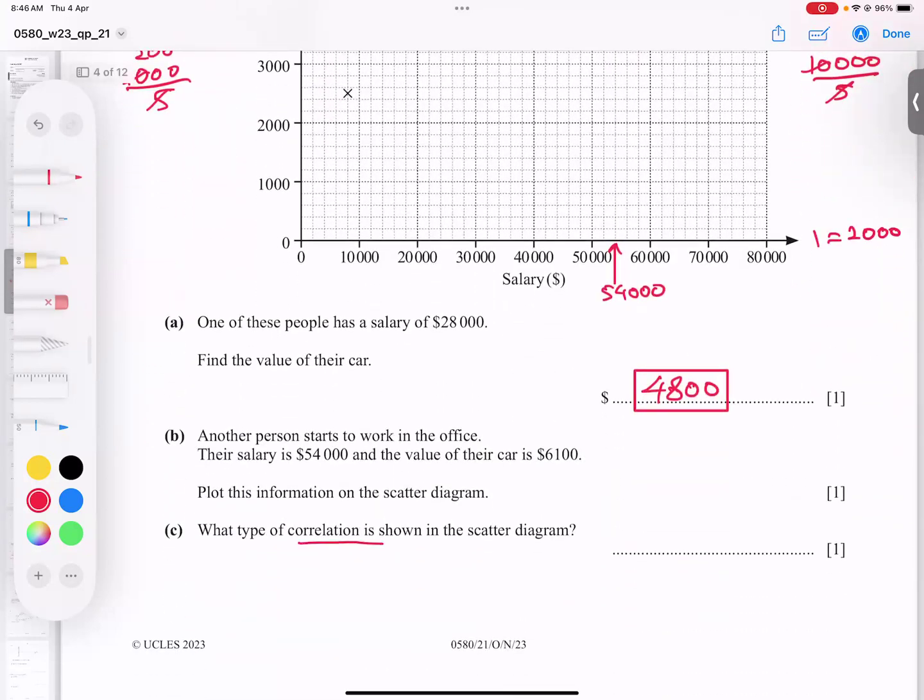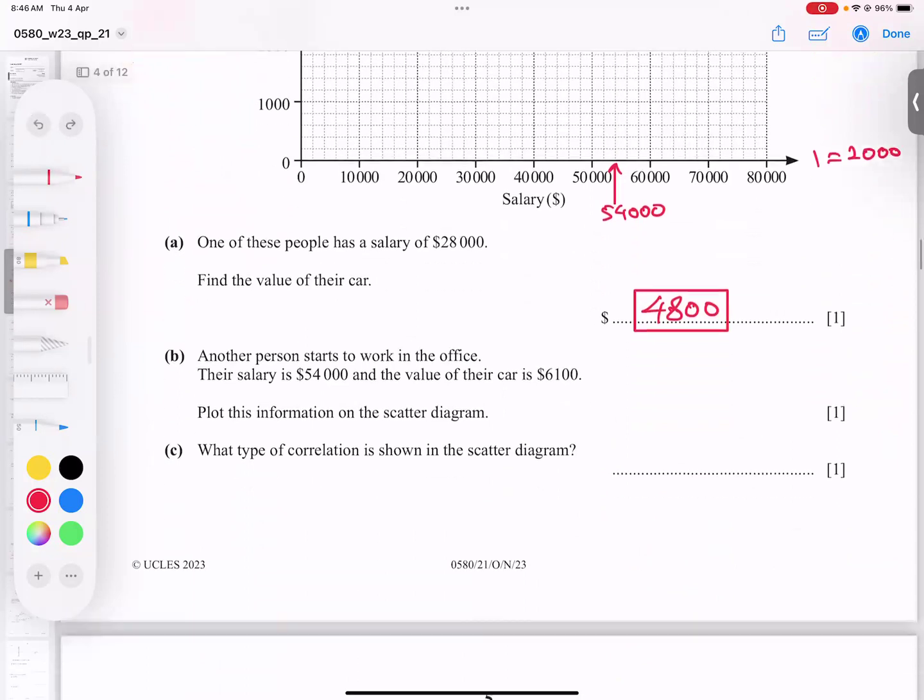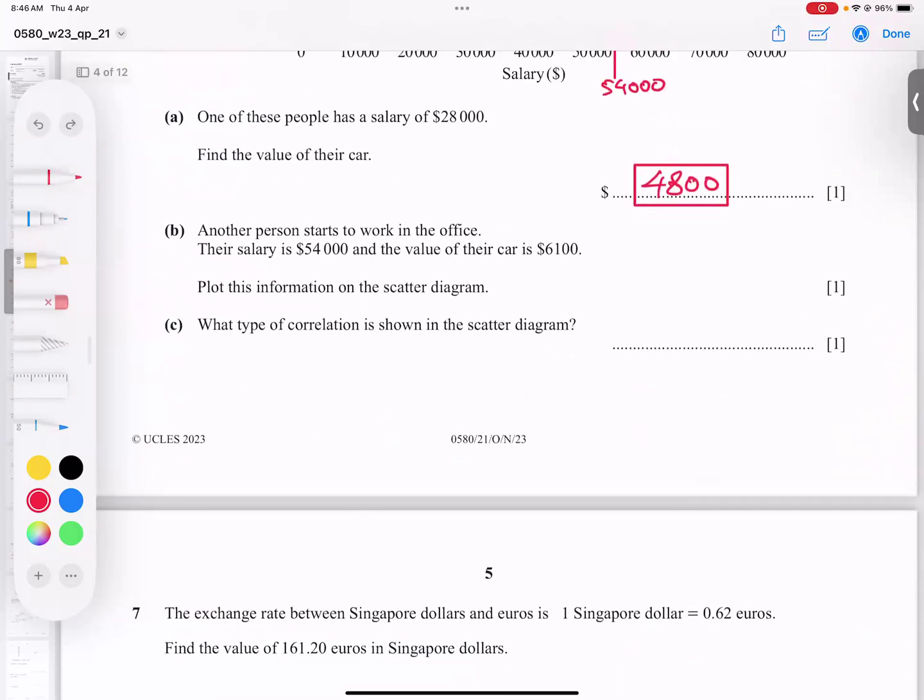Which type of correlation does the scatter diagram show? Actually, we basically have 2 kinds of correlations. You are already familiar that all these lines cutting the first quadrant and third quadrant this way are called a positive correlation, a positive gradient actually.